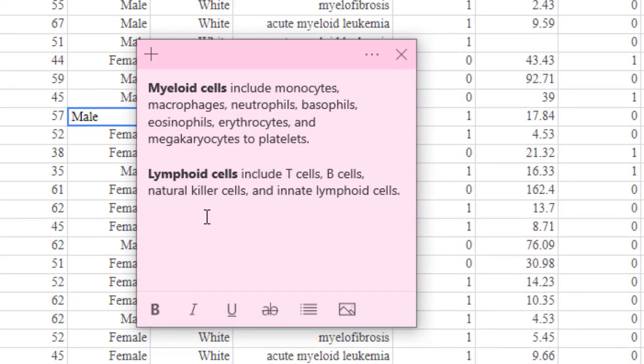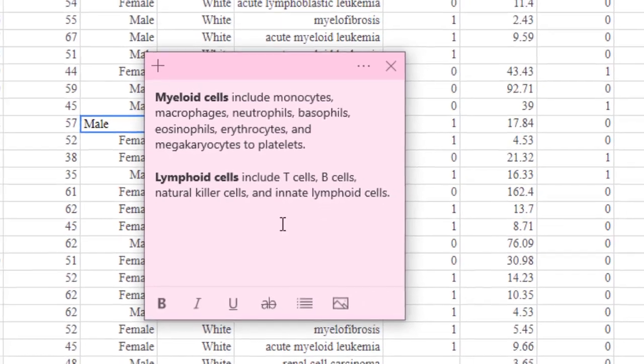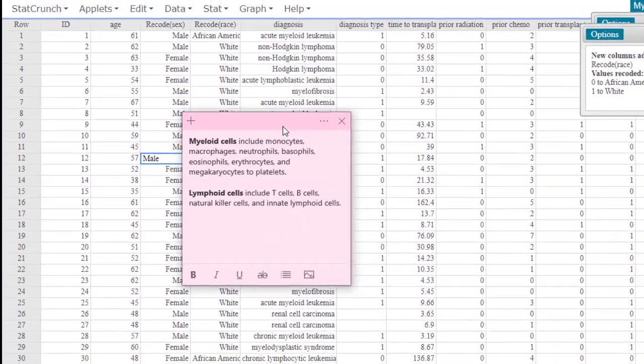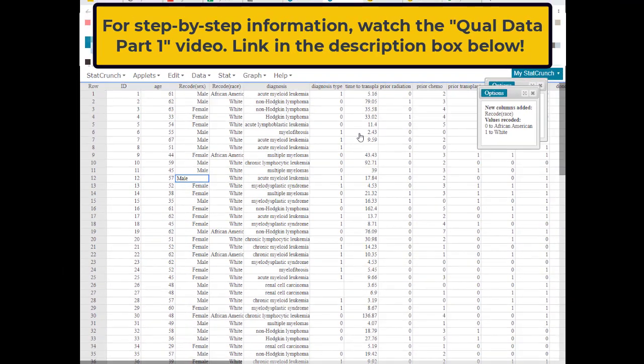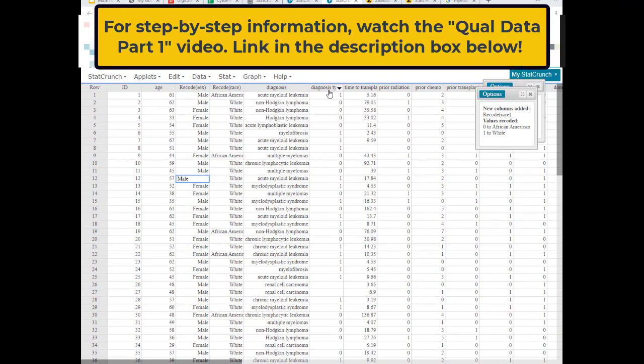Both of these are types of cancers that affect different types of cells in the body. Your blood has all kinds of different types of cells in it, and your immune system has all these different kinds of defense cells that help you fight off diseases. Depending on which one is being affected, it's either a myeloid cell or a lymphoid cell. I'll put this information in the description box below in case you're interested, but it's basically just telling you what kind of cell is being affected by that cancer.